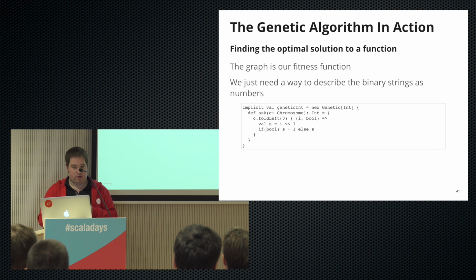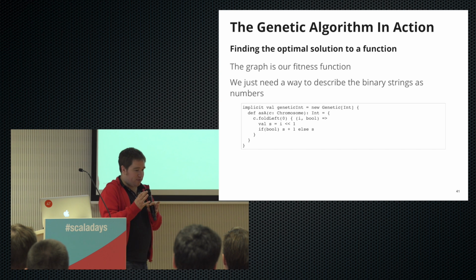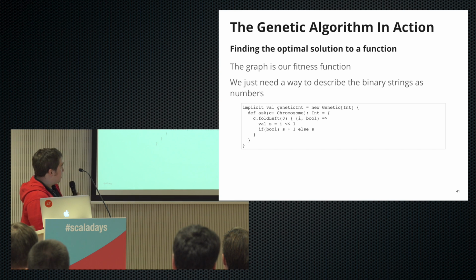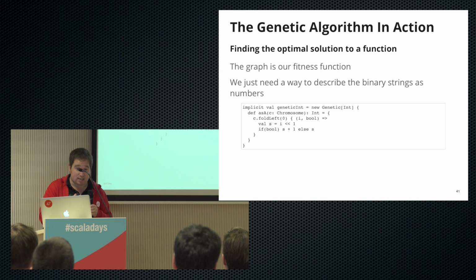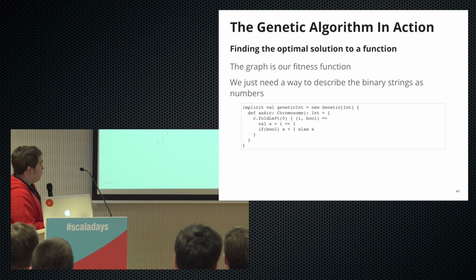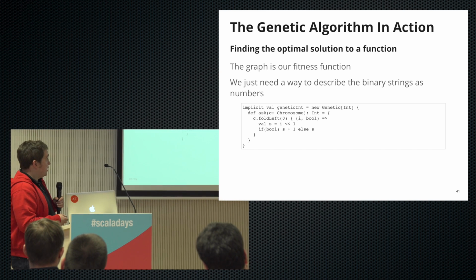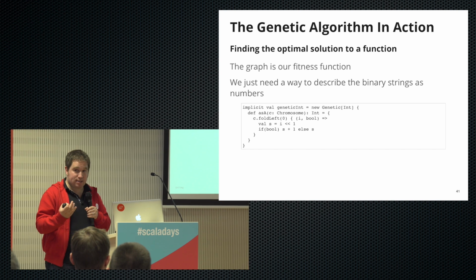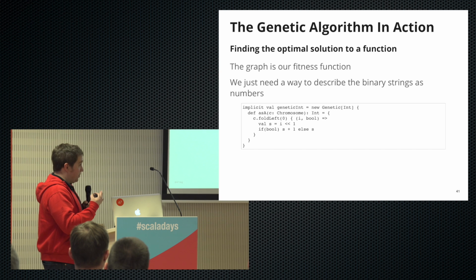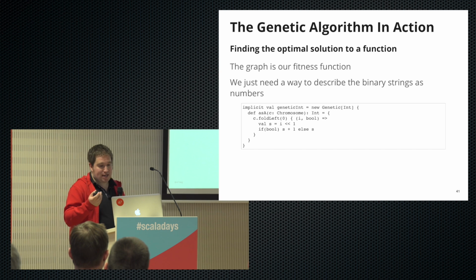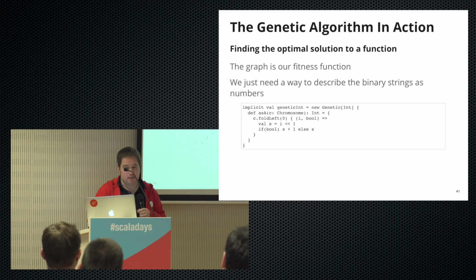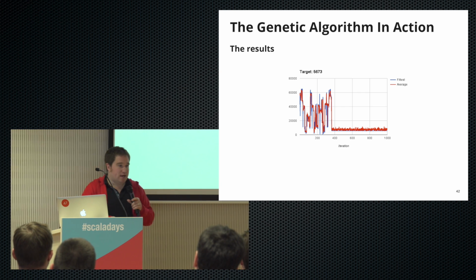So the graph is our fitness function, and all we need is a way to convert from a binary string to a number. And that's relatively straightforward. So we need our implicit implementation for the genetic type class for integers, and then we need to provide our implementation here. So given a chromosome, how do we make that into an integer? We simply spin through all the bits, and we shift right with each iteration. And then if it turns out that the bit at that point was true, we add 1. And then we'll find that that gives us a number for a given chromosome. And then we can look at how this does.